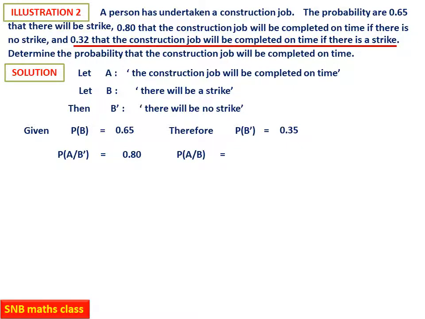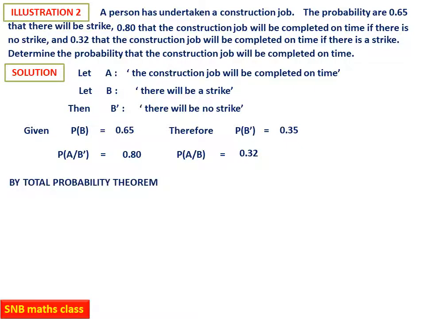If there is a strike, then the probability is 0.32. So it is 0.32, probability A given B. Now you can definitely apply the total probability theorem. So by total probability theorem, probability A will be equal to probability B into probability A given B plus probability B complement into probability A given B complement.